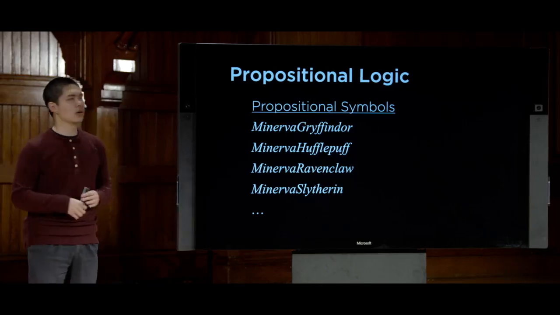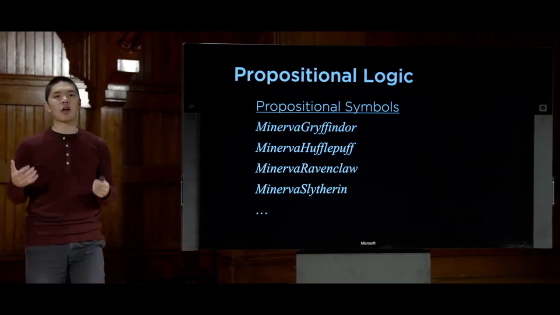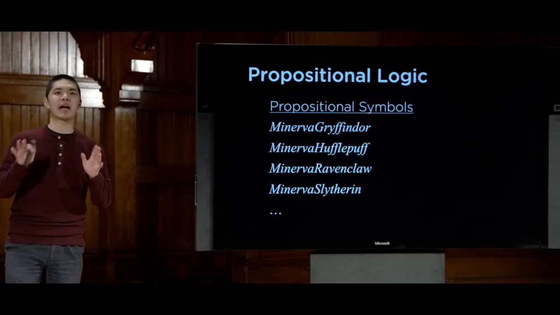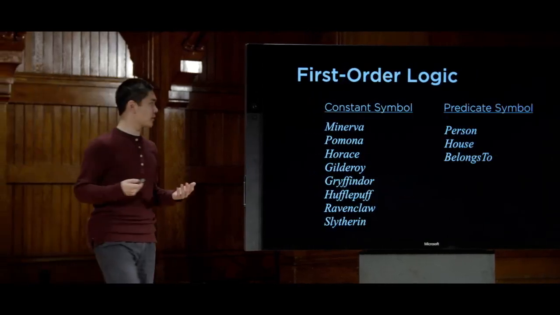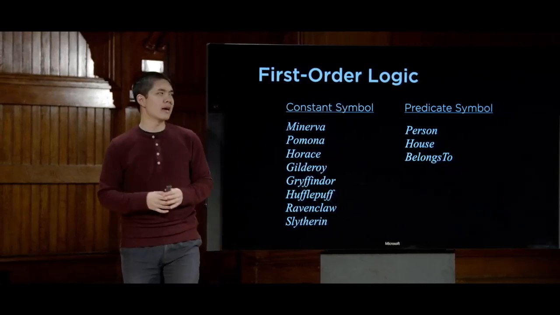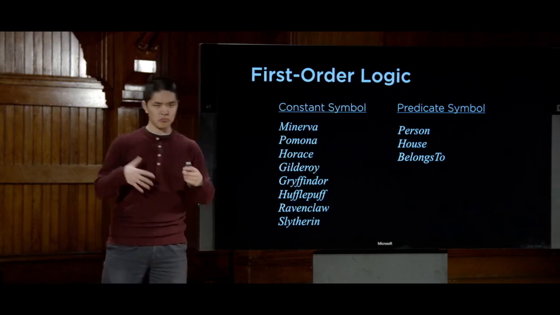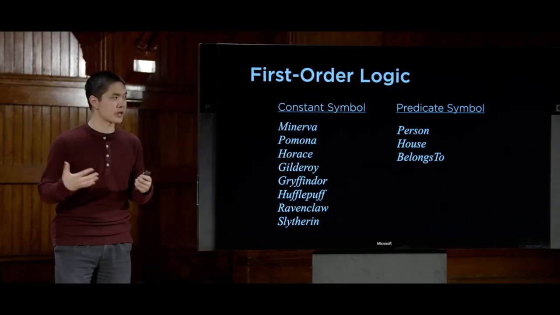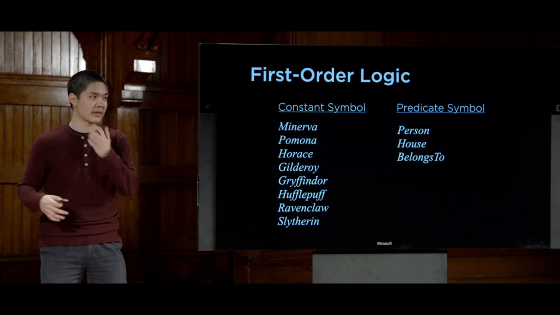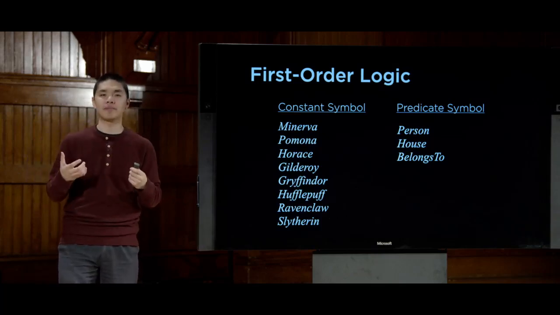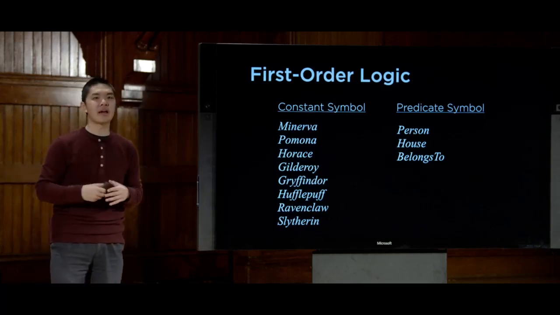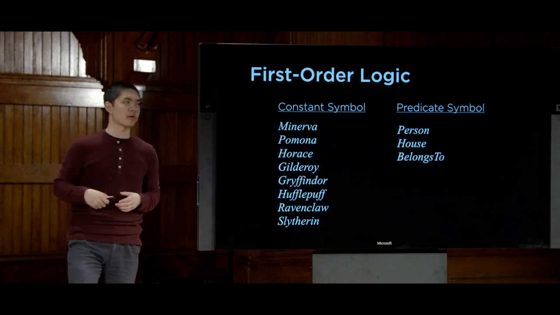And also, I would have liked to not have had so many different symbols to represent what really was a fairly straightforward problem. So first-order logic will give us a different way of dealing with this idea by giving us 2 different types of symbols. We're going to have constant symbols that represent objects like people or houses, and then predicate symbols, which you can think of as relations or functions that take an input and evaluate to true or false, telling us whether or not some property of some constant or some pair of constants or multiple constants actually holds. We'll see an example of that in just a moment.